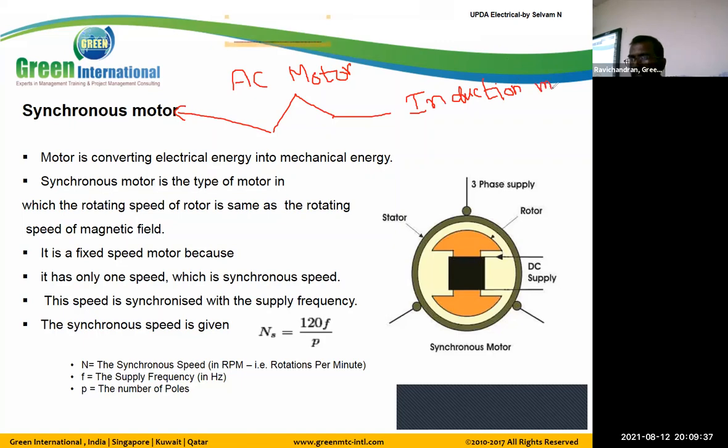This induction motor is sometimes called an asynchronous motor.